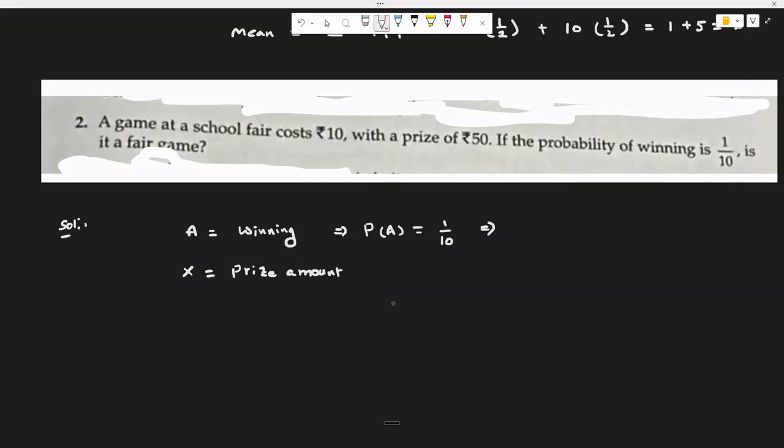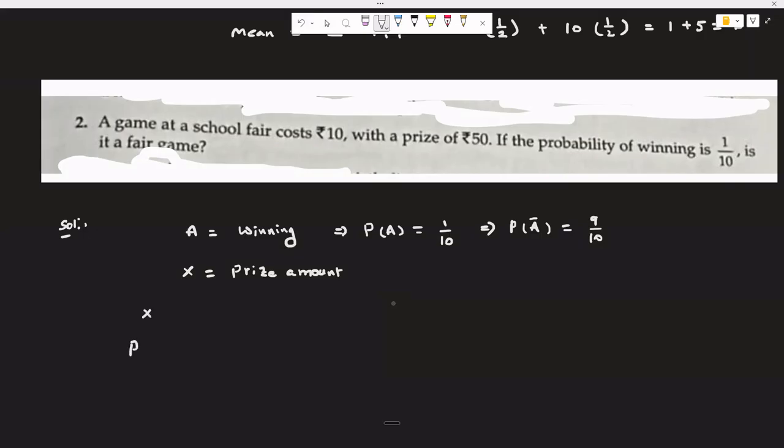Actually, he wins the game, the chance is 1/10. That's very low. Out of 10, there is only one chance to win. So what are the other chances? The losing chance is 9 out of 10. How to calculate this? Just by doing 1 minus P of A. We will get 9 out of 10 for this.